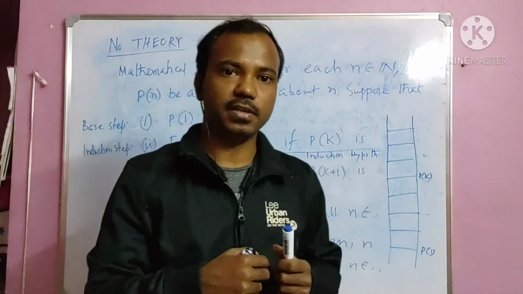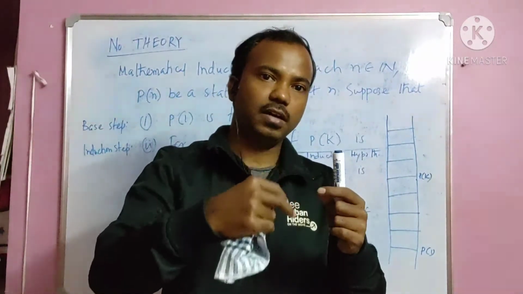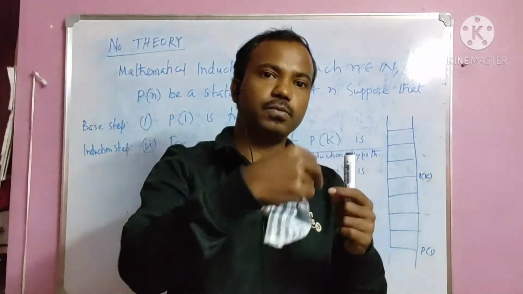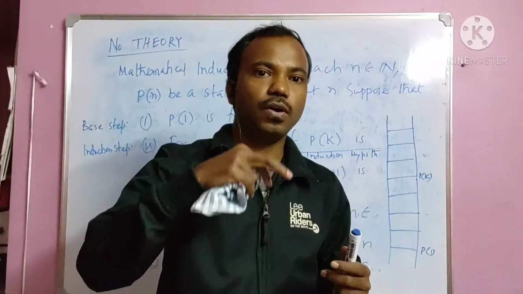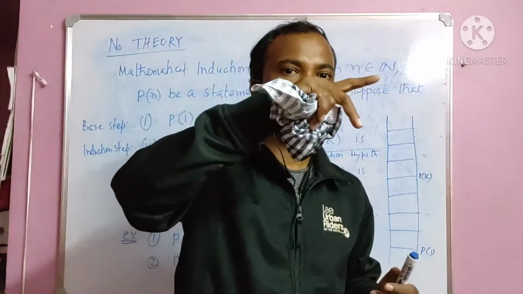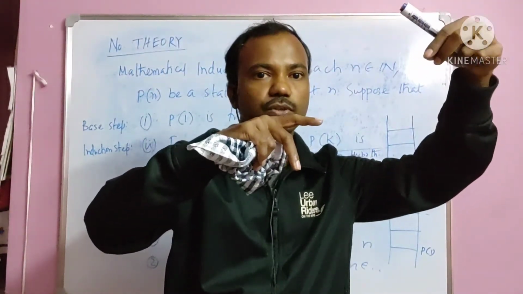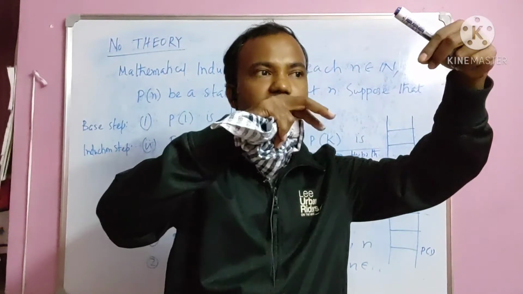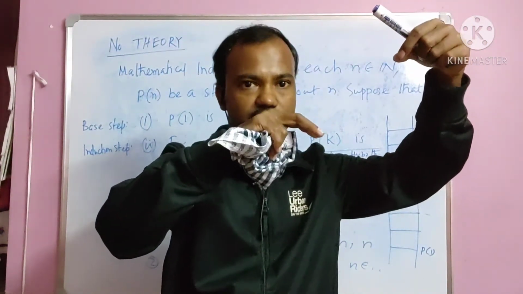Since all the bricks fall down one by one, eventually you will cover all the bricks in this way. So you cannot find any such n or any such brick that will not fall down. There is no such brick, no such n exists.